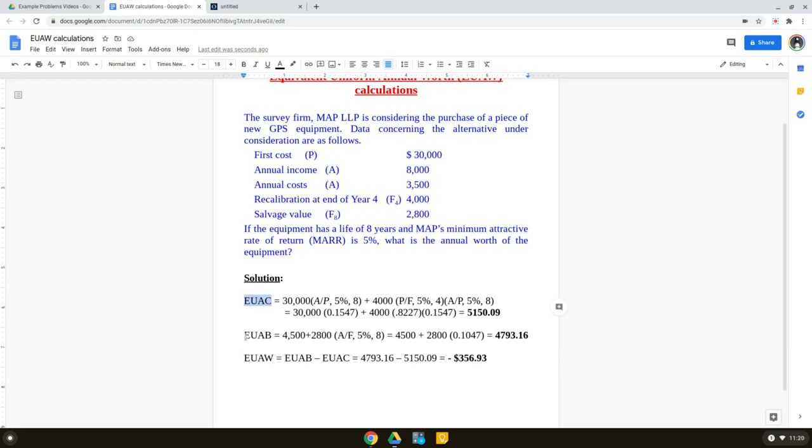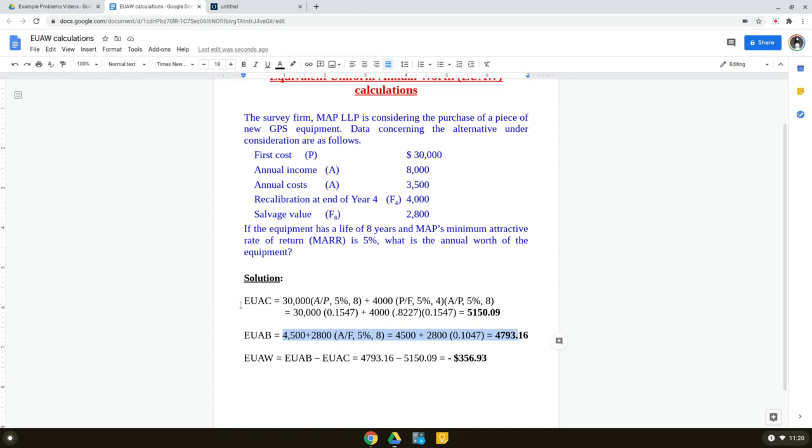Similarly, for the benefits, we have EUAB, equivalent uniform annual benefits. All the positive cash flows, all the benefits, we put here and convert into their equivalent uniform annual value. And finally, EUAW, which we want to calculate, is nothing but EUAB minus EUAC, or the benefits minus the costs. And that will be our final answer.